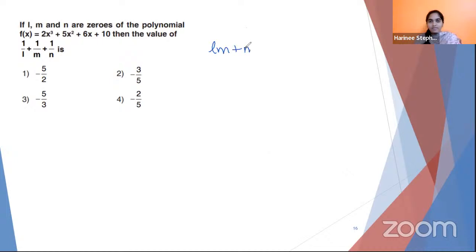MN plus LN plus LM divided by L into M into N. What's the relation? Do you remember the product? Product of zeros is minus D by A, and sum of products taken two at a time is C by A. So substitute the values.